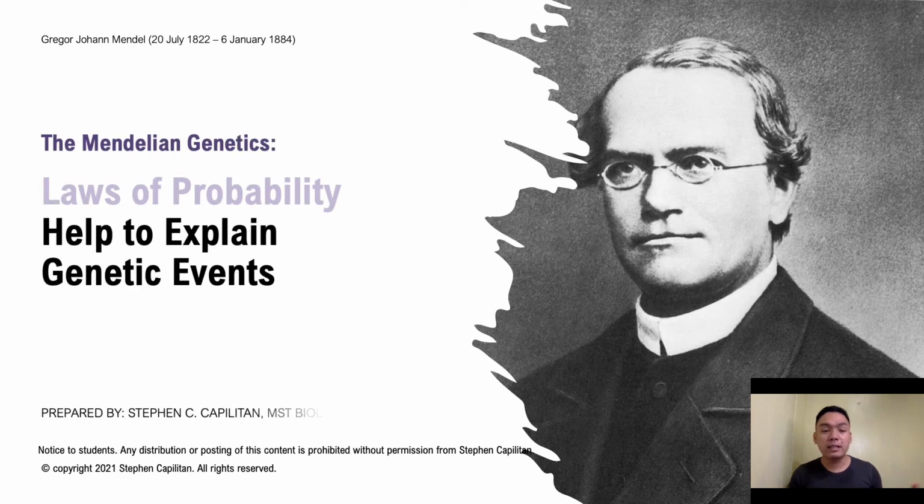So we'll now look at the computational part of Mendelian genetics. We now look at the laws of probability, which help us explain genetic events. Probability, as you all know, is a branch of mathematics concerned with numerical descriptions of how likely an event is to occur, and how likely it is that a proposition is true. The probability of an event is a number between 0 and 1. Roughly speaking, 0 indicates impossibility and 1 indicates certainty. Let's look at genetic ratios.